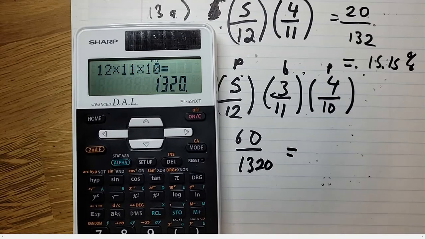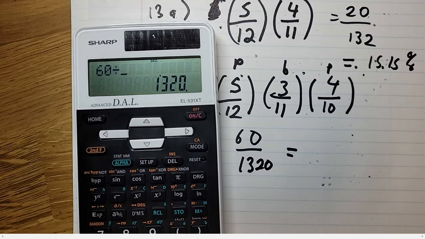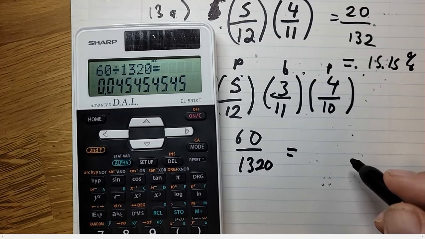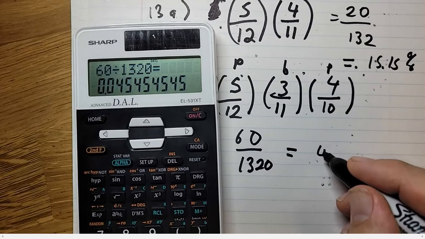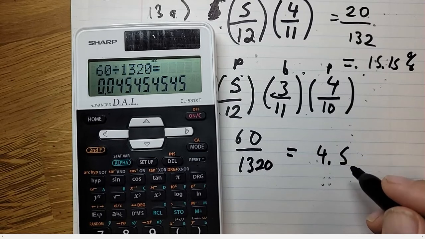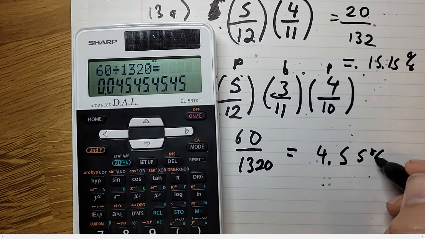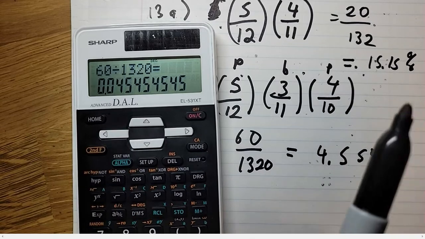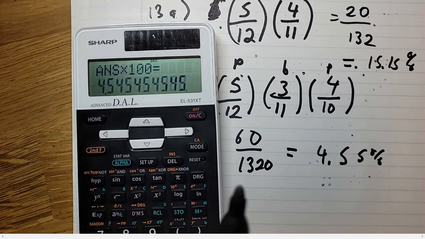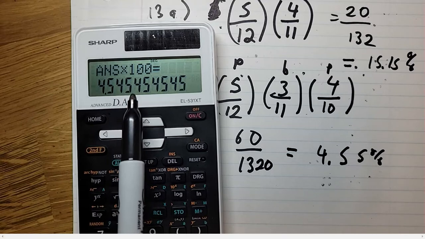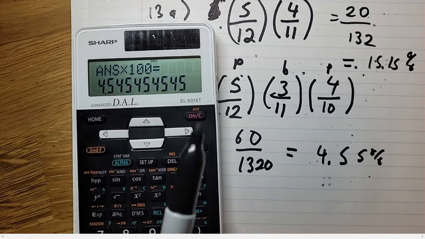So 60 divided by 1320 is 4.54%. Hold on, 4.5, 5%. You have to watch your rounding, so you move the decimal, times 100. That's 4.5, and that 5 makes it 5%.